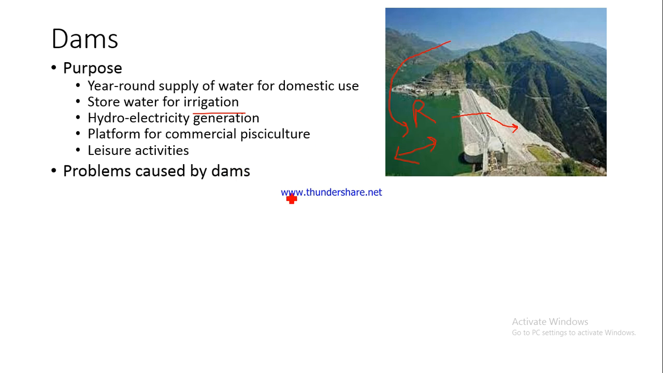And then what are the problems caused by dams? Basically, we've understood that these are the purposes for which we construct dams, but then what are the problems? There are so many problems associated with dams. Number one, fragmentation and physical transformation of rivers. The river is getting fragmented.